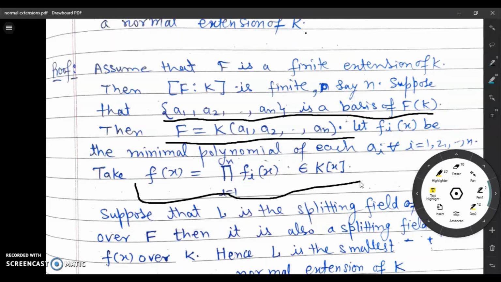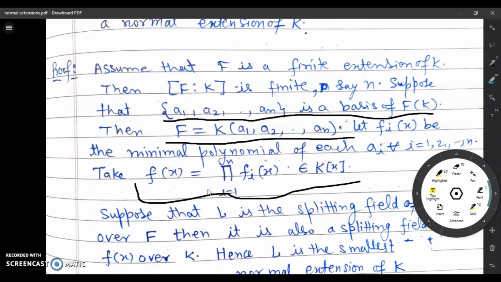Now consider its splitting field. Let this splitting field of f(x) be L. Then observe that it will be a normal extension of K. You may easily observe that the splitting field of this polynomial contains a1, a2, ..., an.